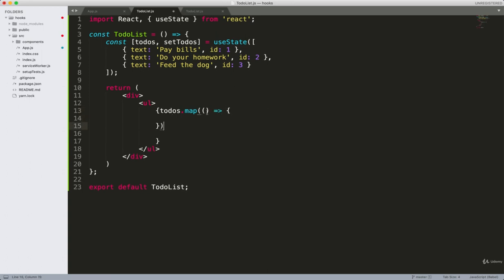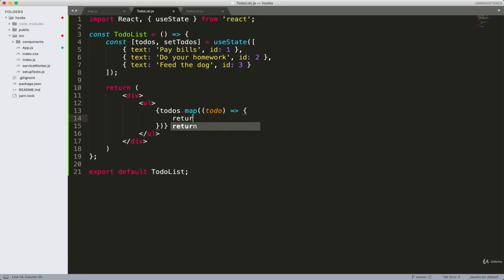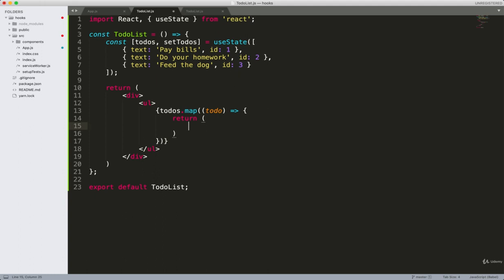And then inside this function, we can take each to-do. This map function is going to cycle through the array, and each time we'll reference each item as to-do. So now we can return some JSX for each item. I'm going to say return, and then in parentheses, create an li tag.